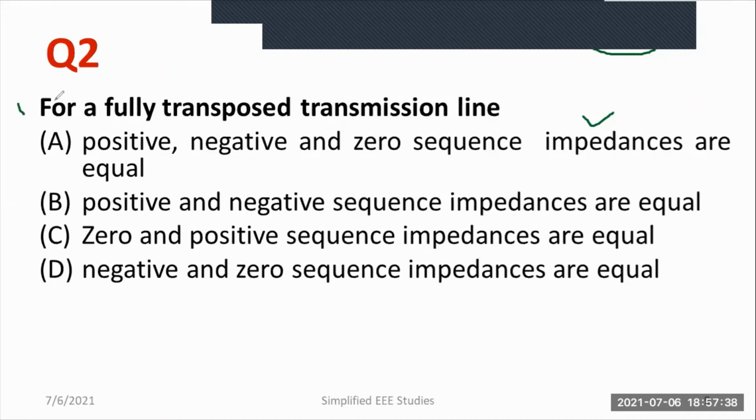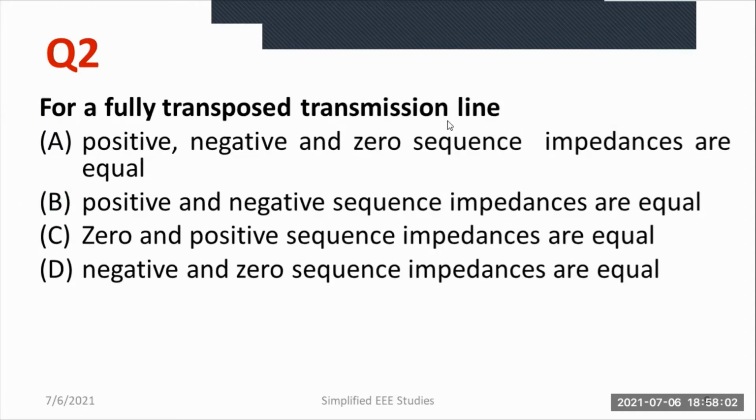Moving on to the second question, for a fully transposed transmission line, which is the right answer? In this particular question, for a fully transposed transmission line, we can say that the positive and negative sequence impedances are equal. So that's the right answer from the 4 options. I would like to go for option B. Option B is the correct answer.